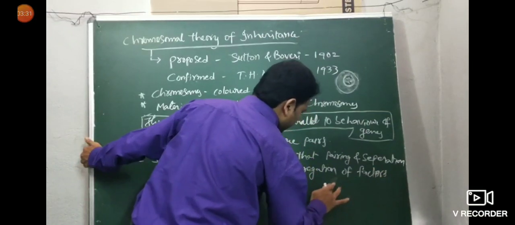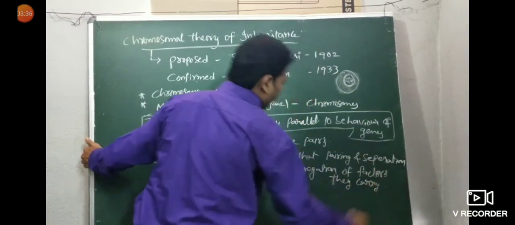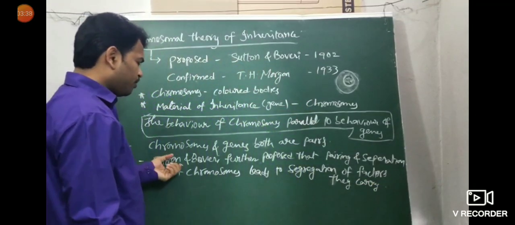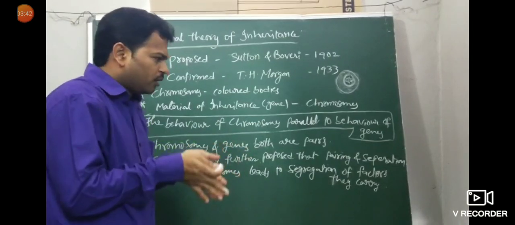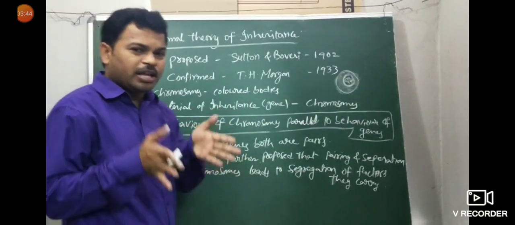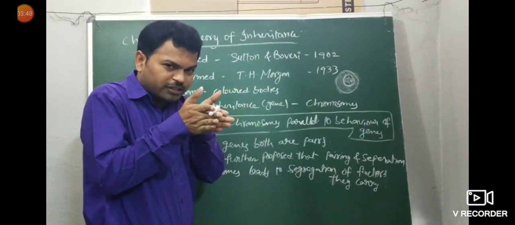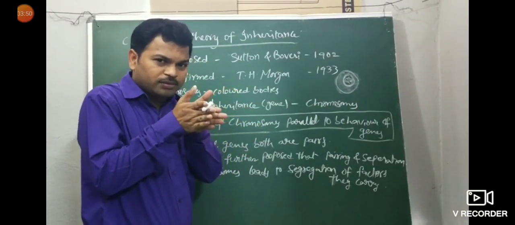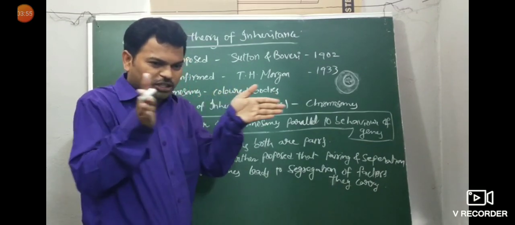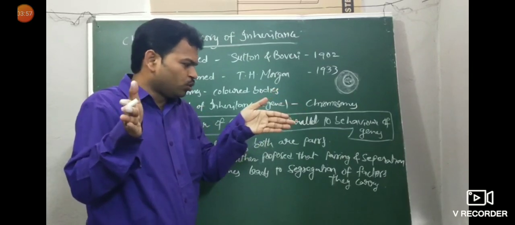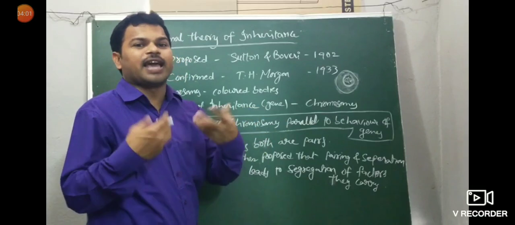Pairing means two chromosomes pair. Pairing of chromosomes, and this is separation. Separation of chromosomes leads to segregation of the factors they carry.